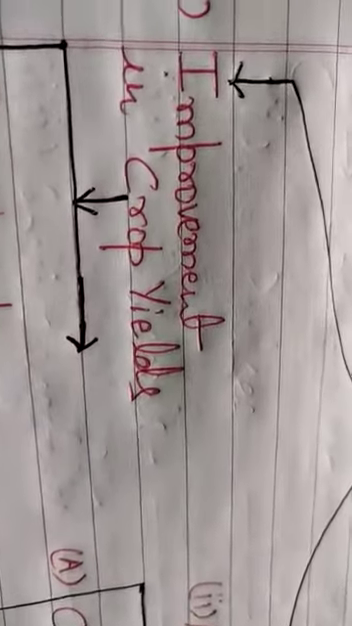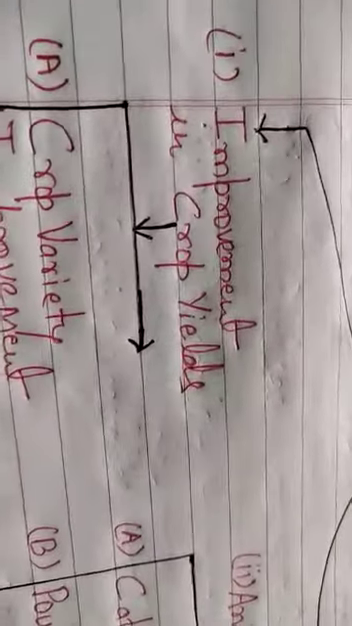Regarding improvement in crop yields, we have to make our effort by means of certain biological tools and techniques in such a way that the productivity of these crop yields may be improved quantitatively and qualitatively. This is finally called the improvement in crop yields. Now, how do we improve crop yields? Let us study one by one.